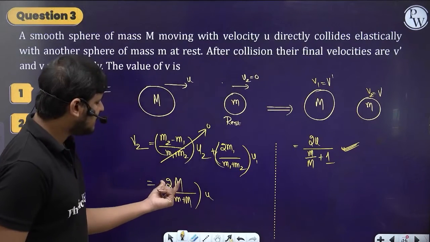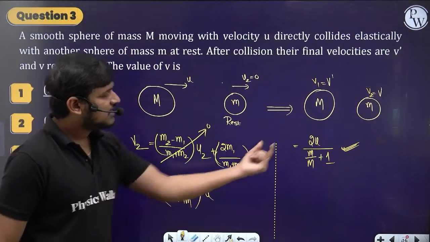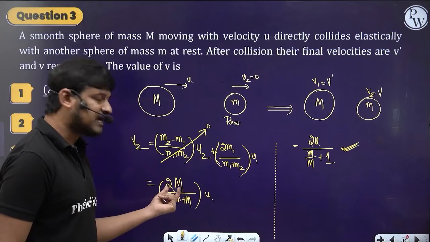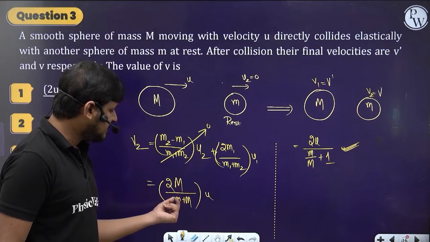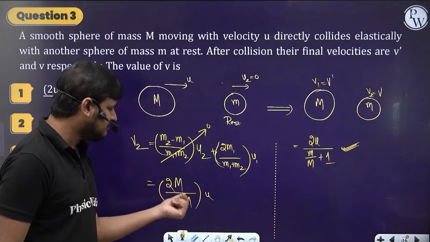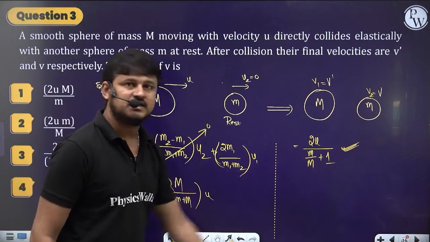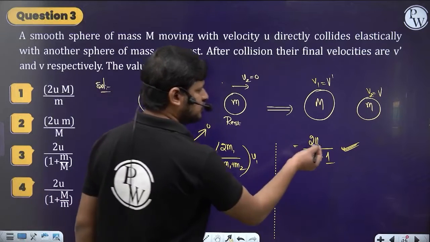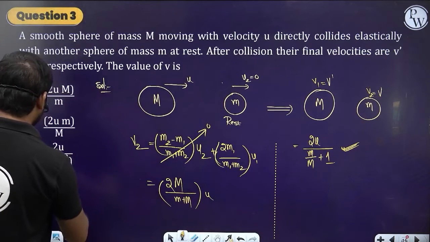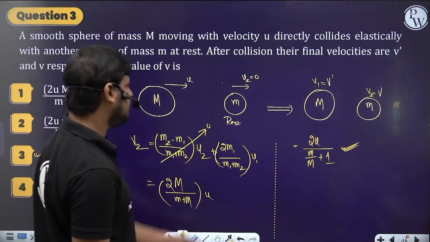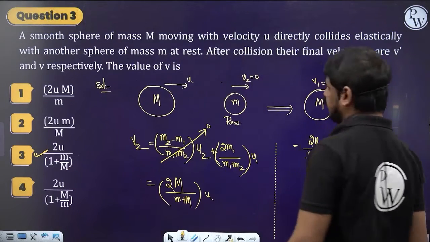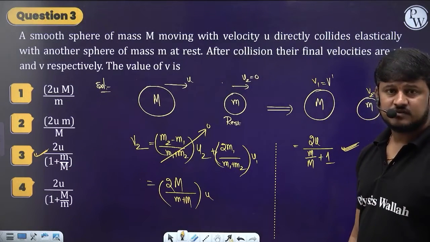I'm just dividing the numerator and denominator by capital M, so that capital M cancels in the numerator, and in the denominator small m by capital M plus capital M by capital M. Okay, small m by capital M, and M by M is 1. That's it. So into u, which is 2 into u. So which is option 3: 2u by 1 plus small m by capital M. Clear, guys? Understood? Sure.